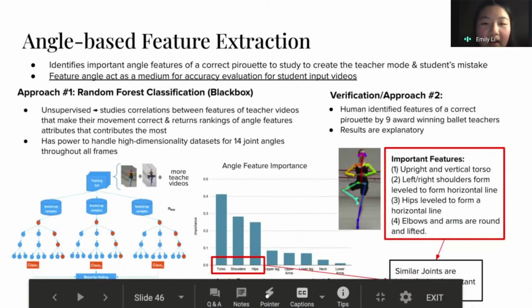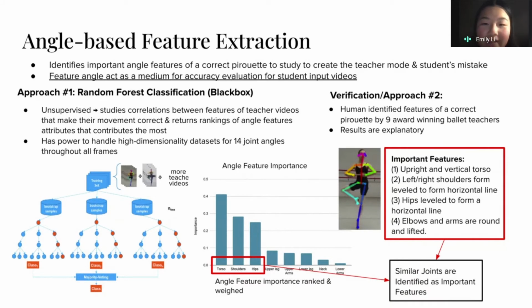Yep. And so after dynamic time warping, in which we get the correct frame matches, the next step we need to do is to figure out what joint angles are important to study, because like a real human ballet teacher, this program actually needs to know what to look for in the good pirouette versus the bad one. So how we conquer this problem is that we use an angle-based feature extraction process, which identifies the important angle features of a correct pirouette.